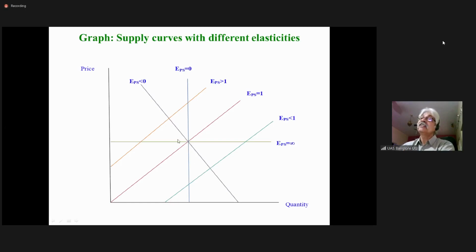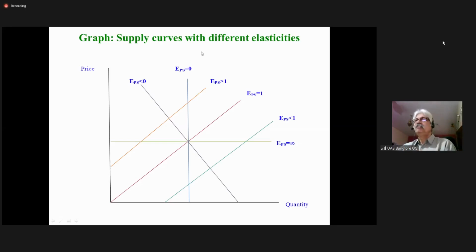And all along we discussed only positively sloping supply curves. Straight line, straight line, straight line, all positively sloping. But here, this supply curve is negatively sloping, so the price elasticity is less than 0. But this is very rare, so we don't come across this.